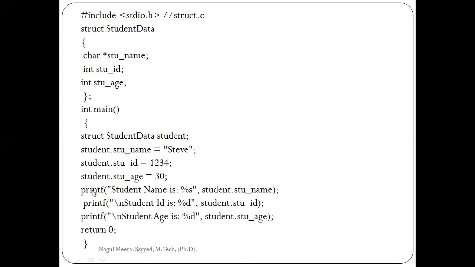Now I am printing. printf student name is %s, because this is a string, student dot stu name. This is the member access operator, that is dot. Now printf student id, an integer, so I am using %d, student dot stu id. Now printf student age, a number, an integer type, so I am using %d, student dot stu age. So this is the simple example to define a structure.